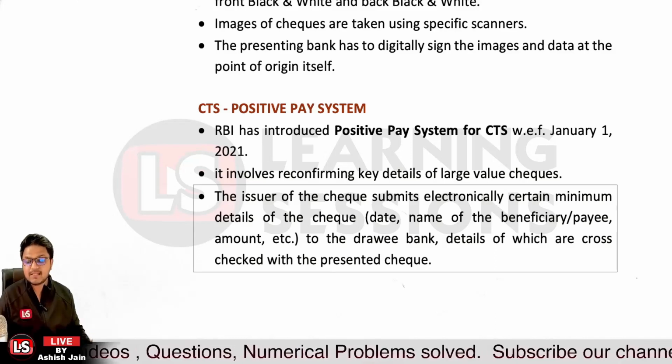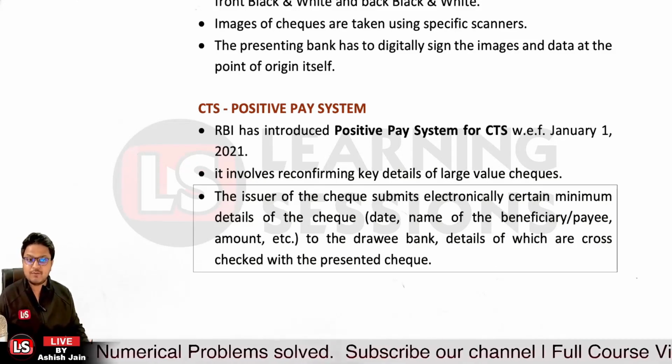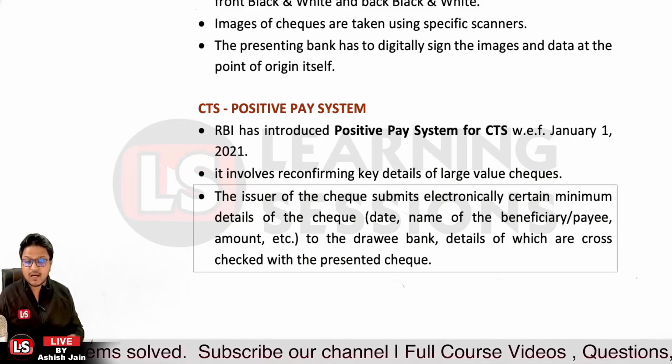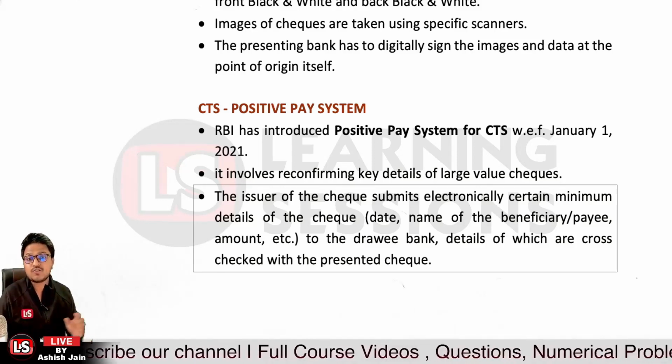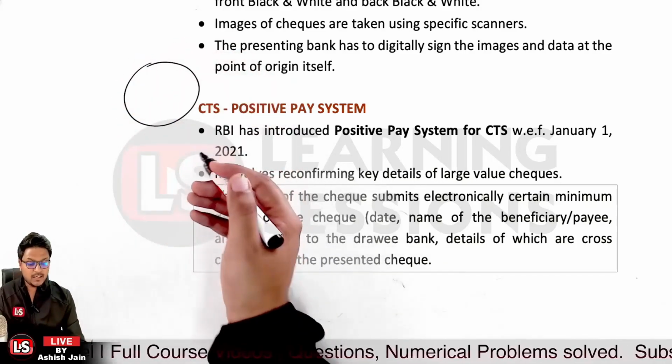The minimum details, like the date on the instrument, the name of the beneficiary or the payee, the amount, etc., are taken and passed on to the drawee bank, and these details are cross-checked with the presented check. Okay, now the paying bank, let me tell you through an inference over there,